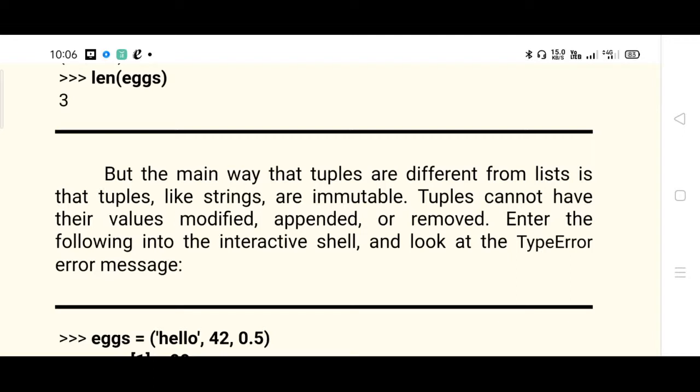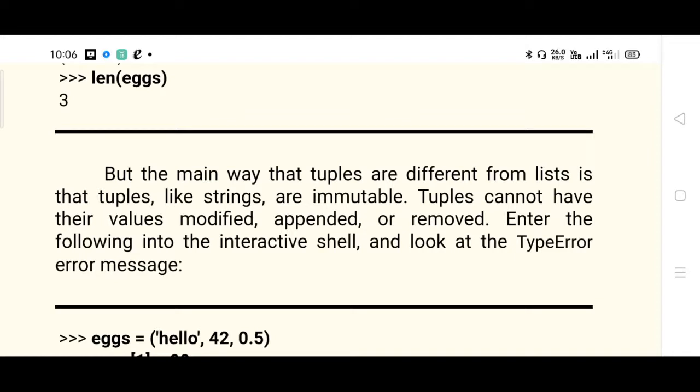What is mutability? You can easily go for insertion of a new element, deletion of an element from the list, whereas from the string, earlier we compared string with list, right? There are a lot of similarities between string and list, but string is immutable whereas list is mutable.